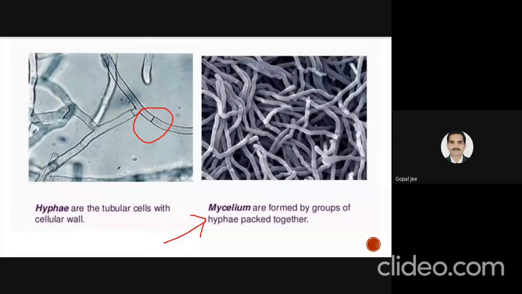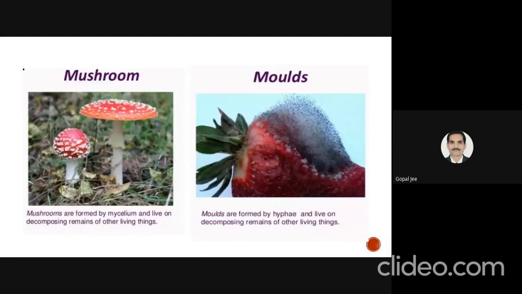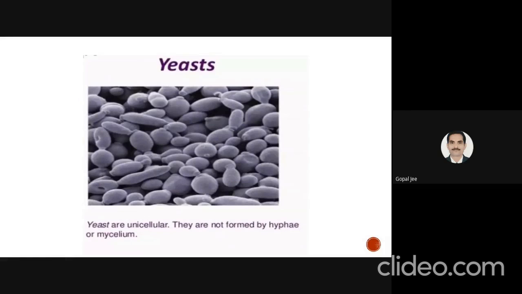Then mushrooms and molds. Mushrooms are formed by mycelium and live on decomposing remains of other living things. Mushrooms are mainly formed by the mycelium, right? Mycelium is formed by the collection of hyphae, whereas molds are formed by the hyphae only and live on decomposing remains of other living things. Then yeasts are unicellular; they are not formed by hyphae or mycelium.